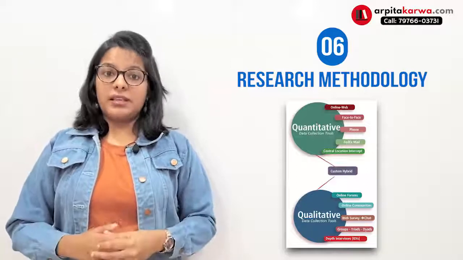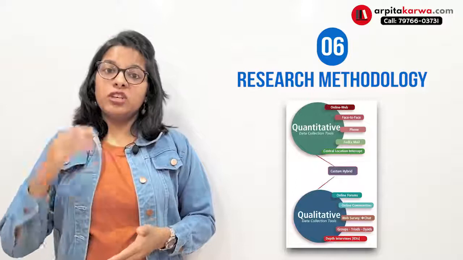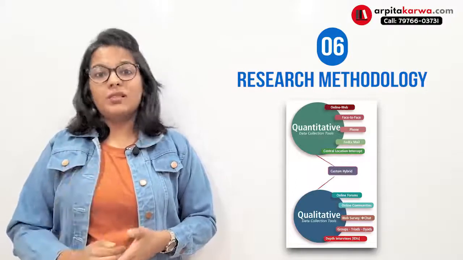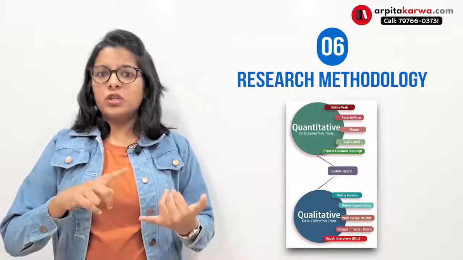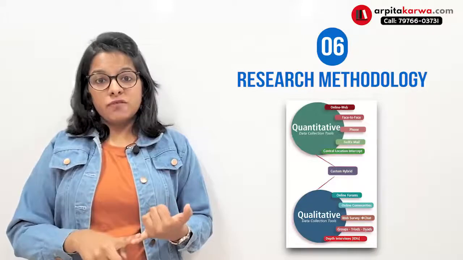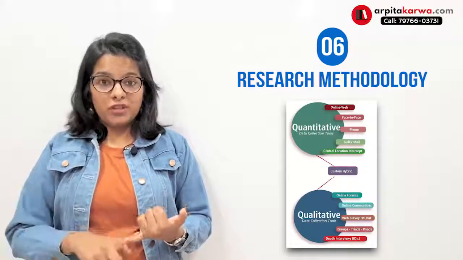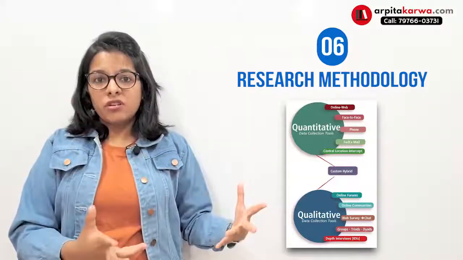Another important thing you must know is that in research methodology, you're going to mention the tools that you're using. If you're doing research which is quantitative in nature, you need to mention whether you're using a case study, interviews, natural observation, an experiment, or a questionnaire or survey.